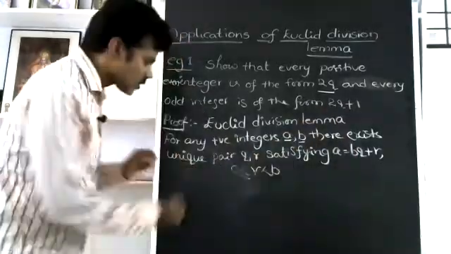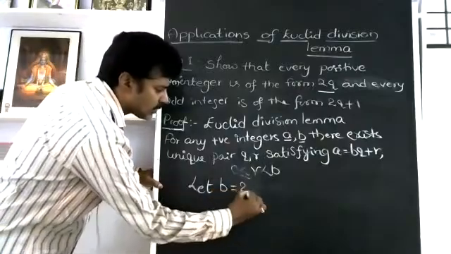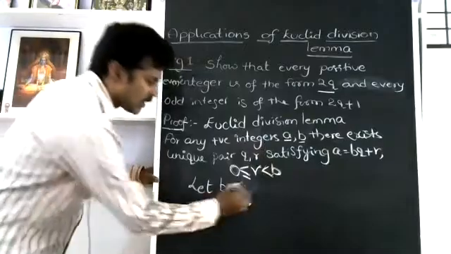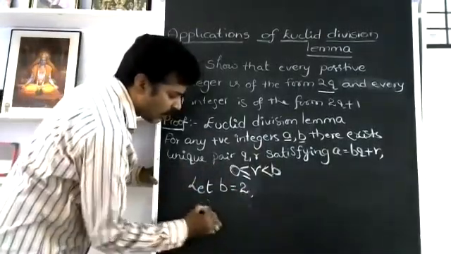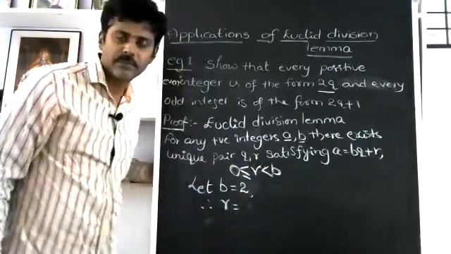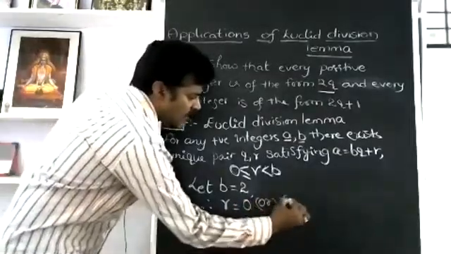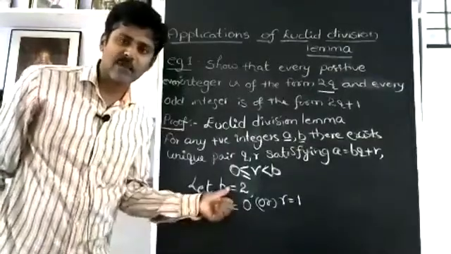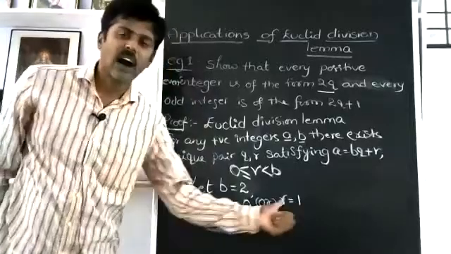That is the first. So let us assume now, let b = 2. This is the first one. And now I'm asking you, students, if b = 2, what will be the chances for r? Therefore, the chances of r will be, as one of you said, 0 or 1. Why? Because the remainder, we know, is always less than the divisor, and it can be 0 also. So I have only the chances either 0 or 1.